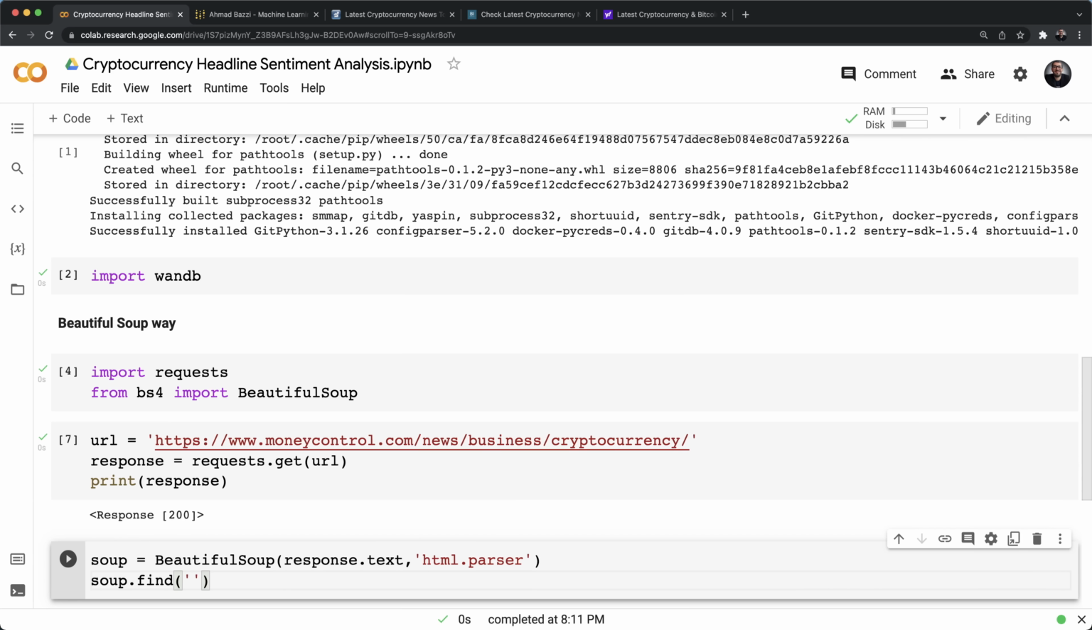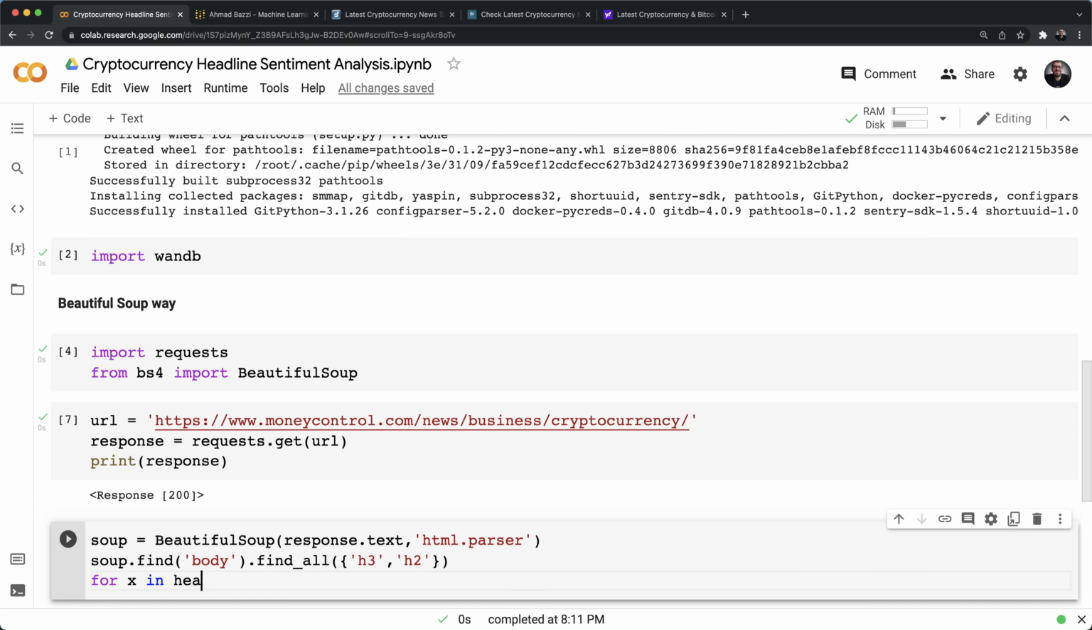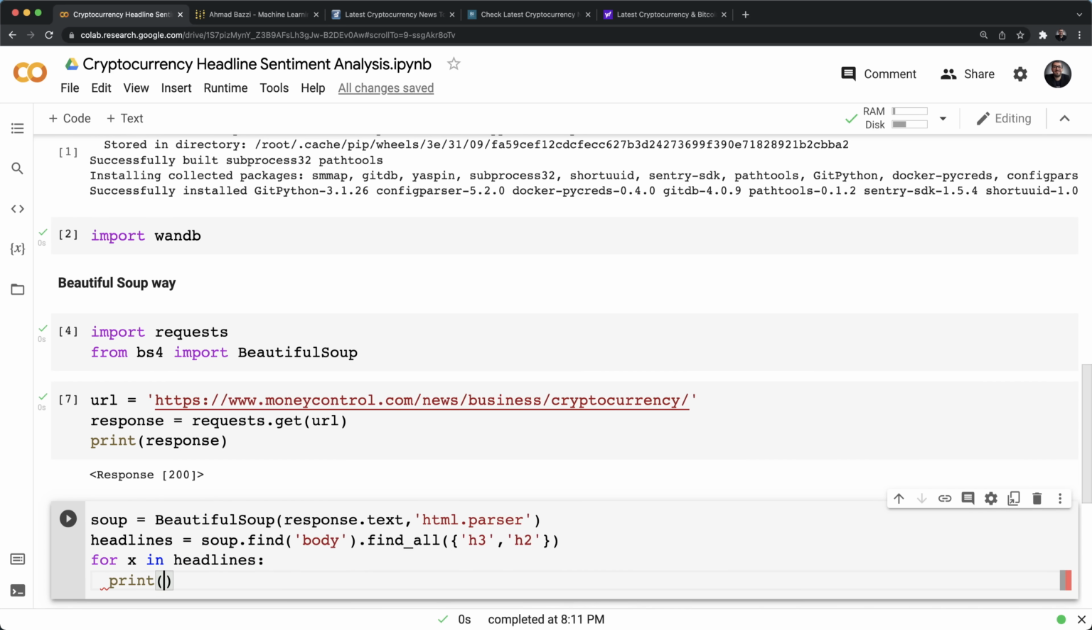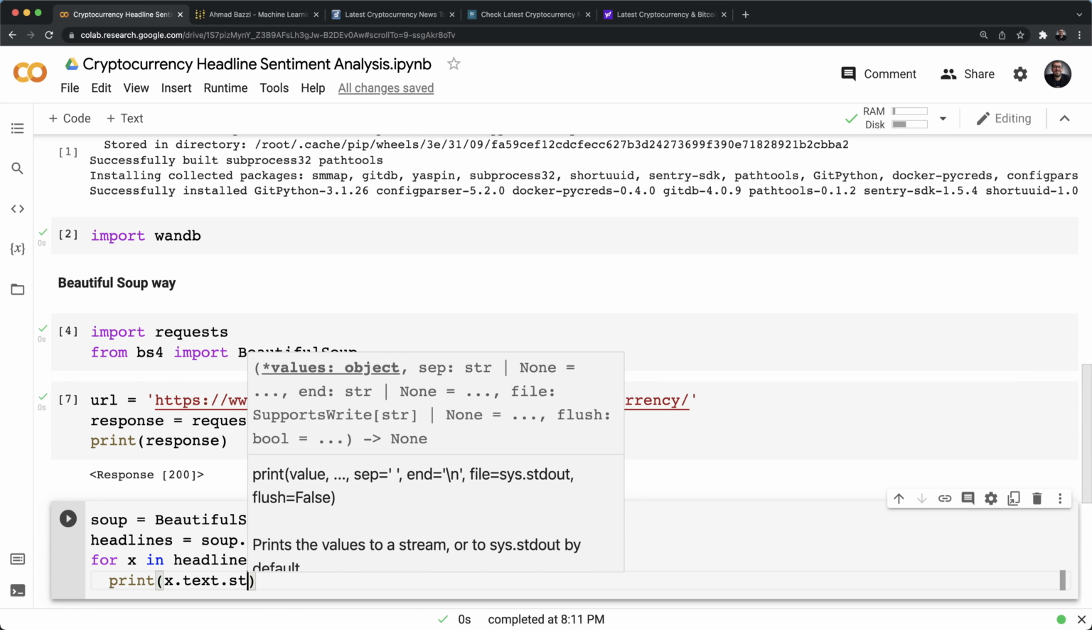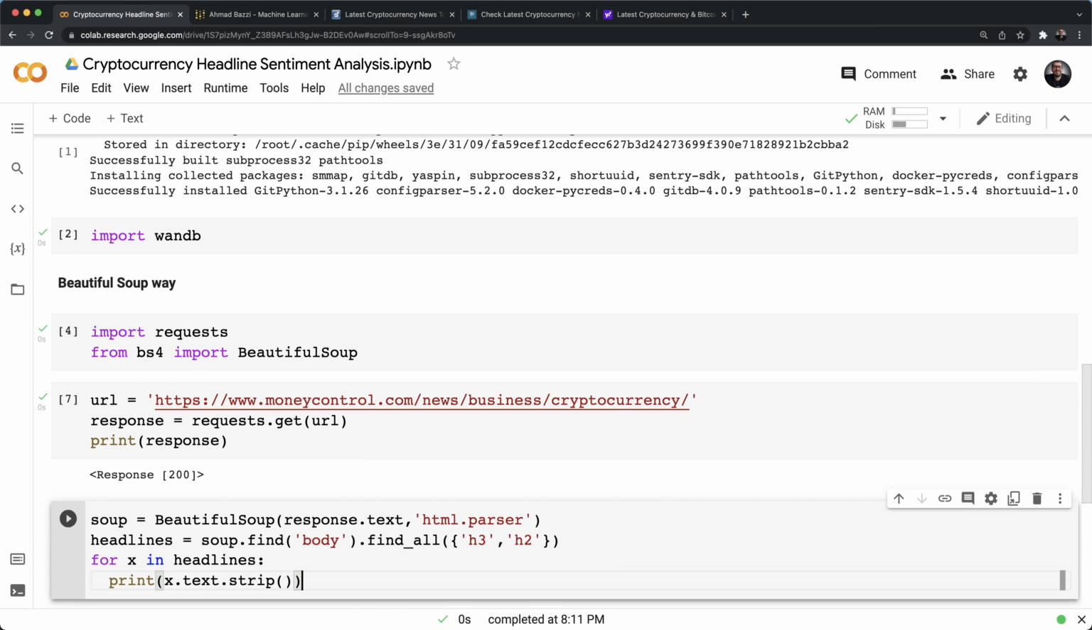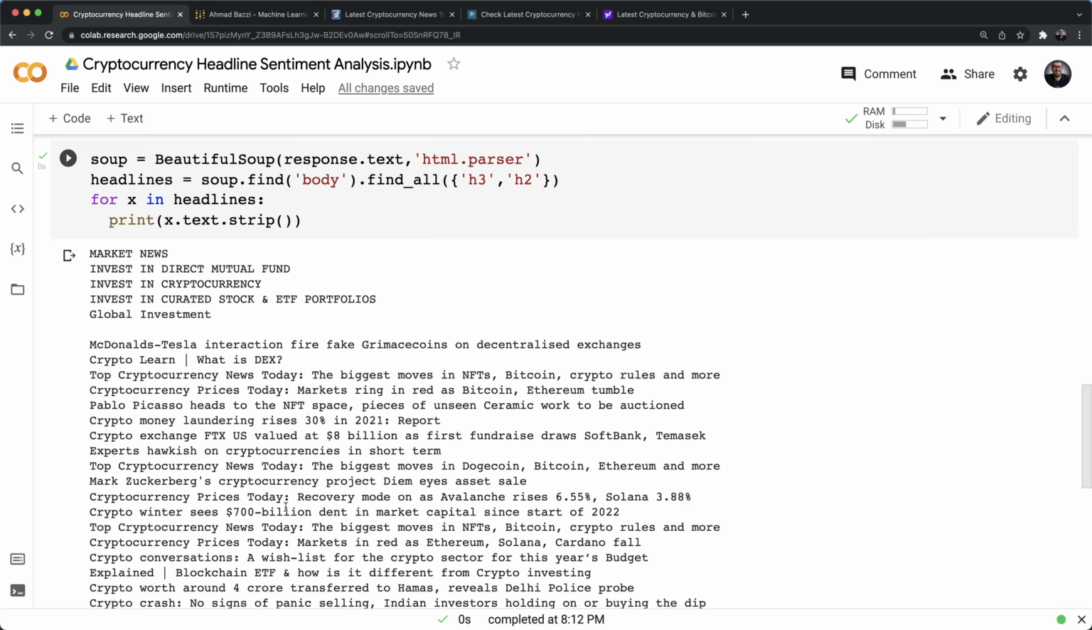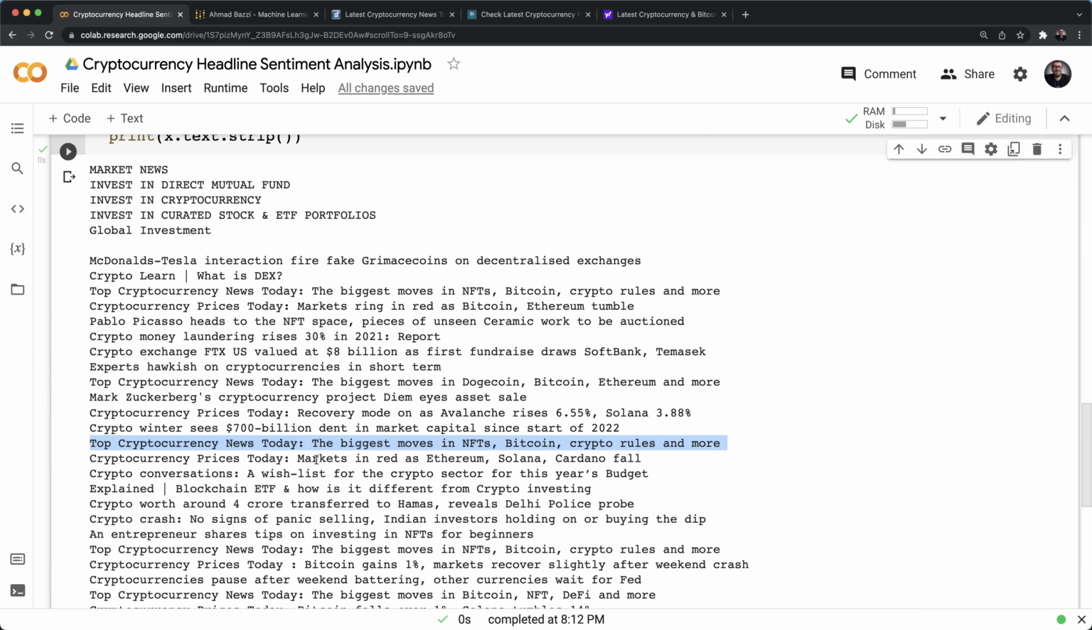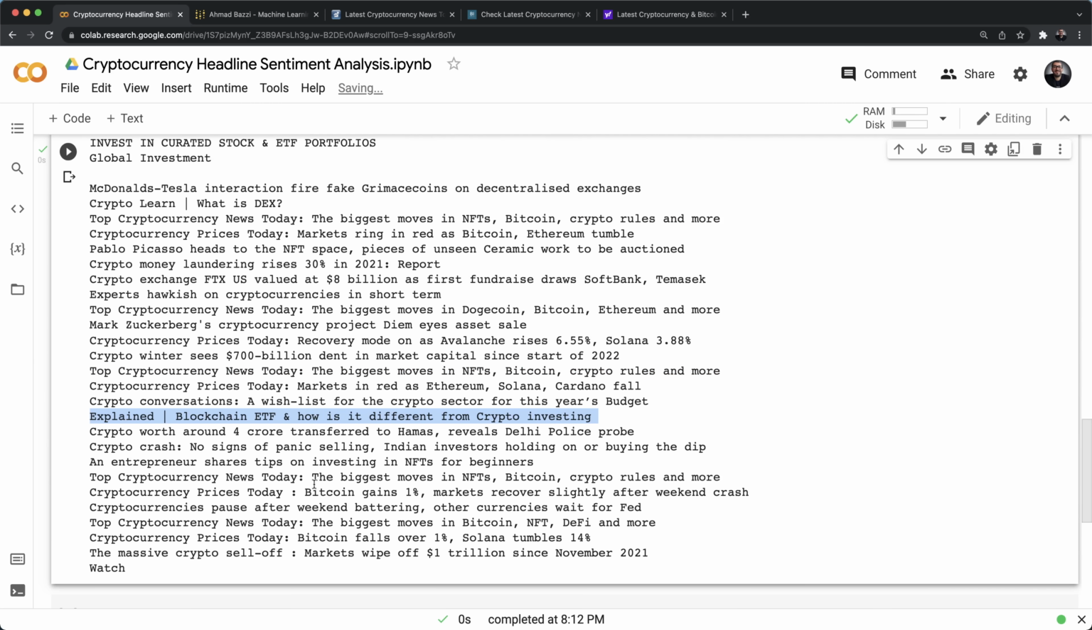So my headlines are indeed within the body. I'm going to find all those that are either H3 or H2 headers, okay? And next, what I'm going to do is loop over all the headlines. If I save this in headlines, and then I'm going to print x.text.strip. And once I do that, there you go. There's all your headlines that are ready to be analyzed sentimentally.